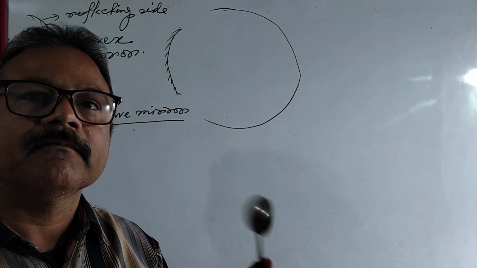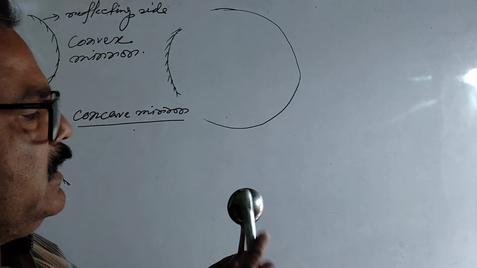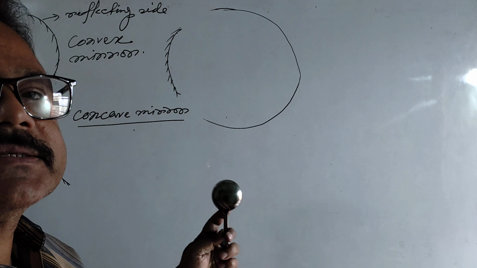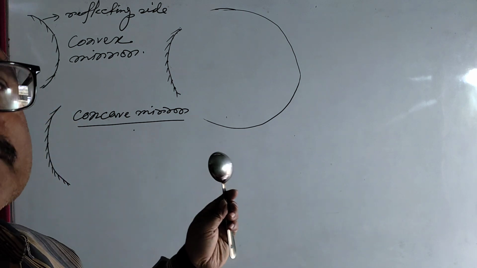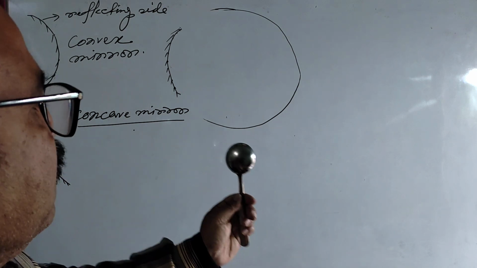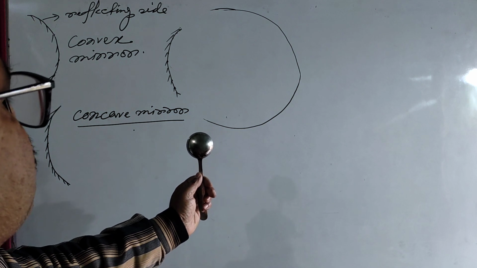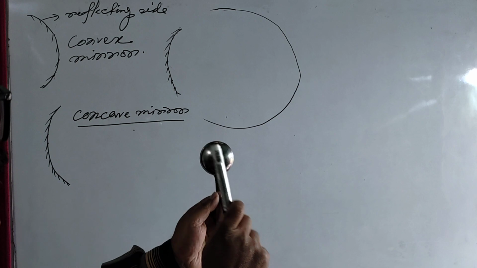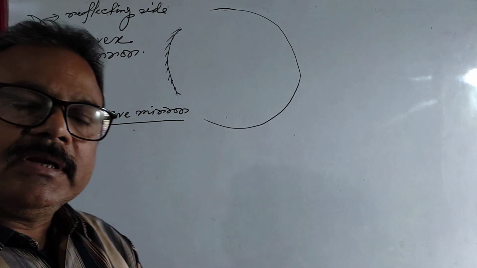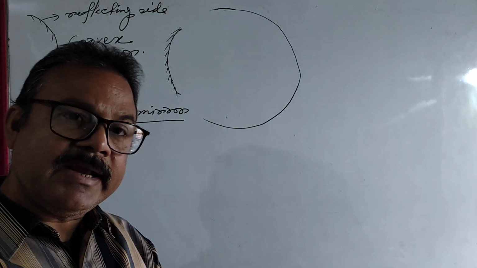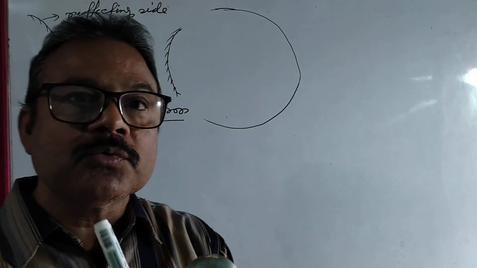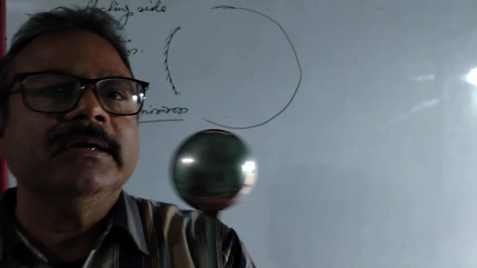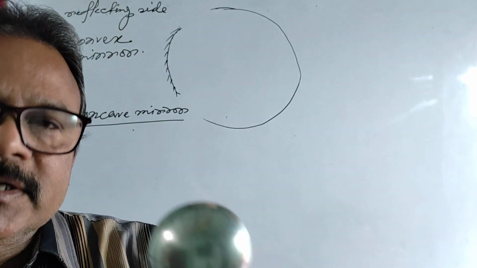Okay, now as for example, you see here this side, if I think that this is the reflecting surface, then it is convex mirror. Have you seen my image here? If the reflecting side is bulged outward, then it is called convex mirror.